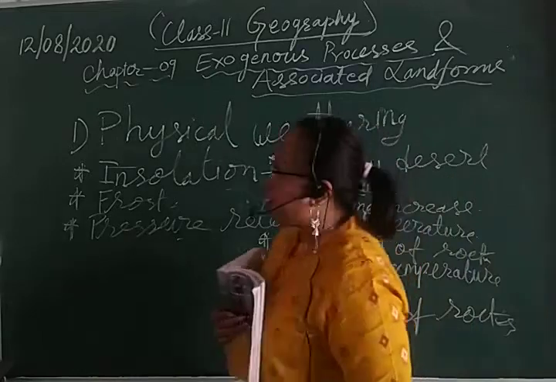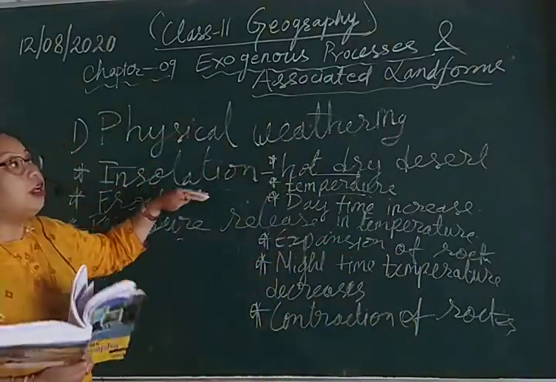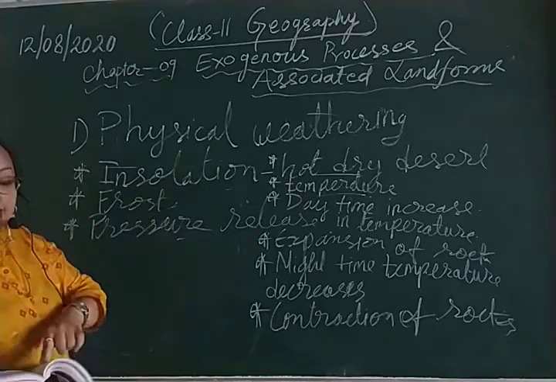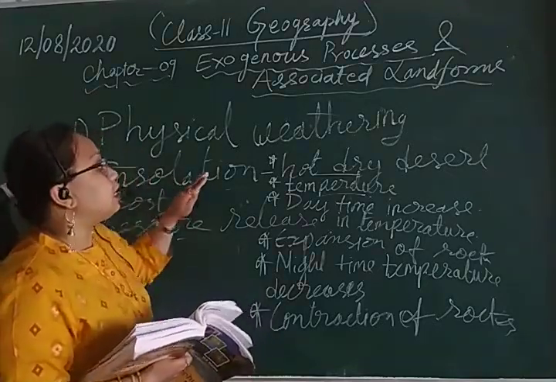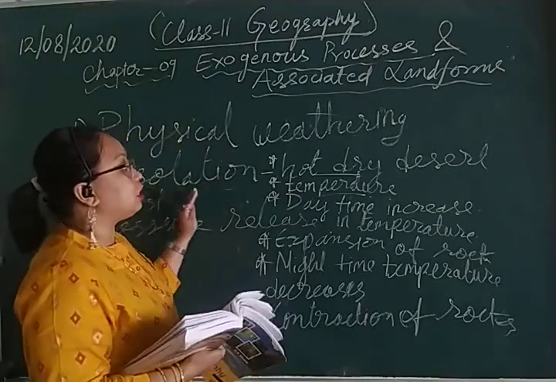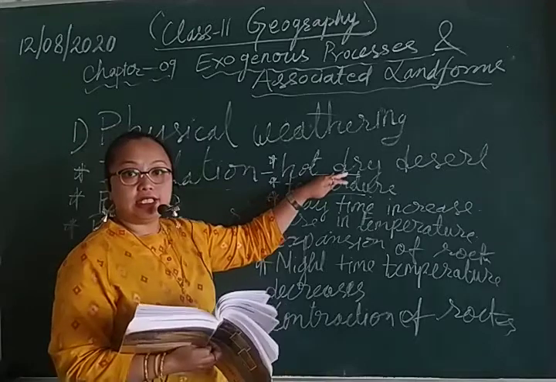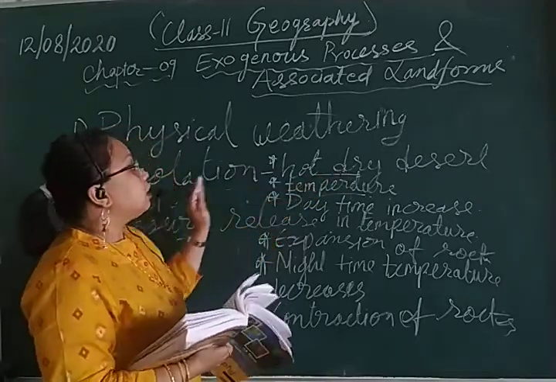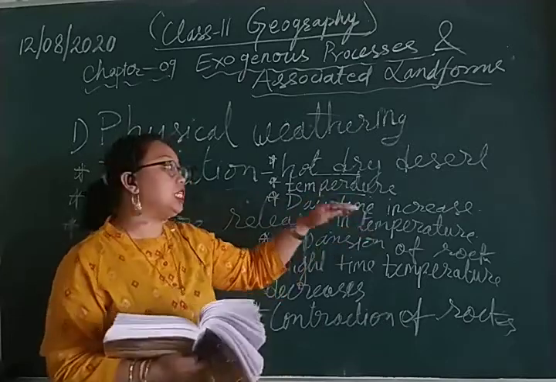So basically, insolation has characteristics. It takes place in hot desert areas, and the temperature does not remain the same; it keeps changing every day.